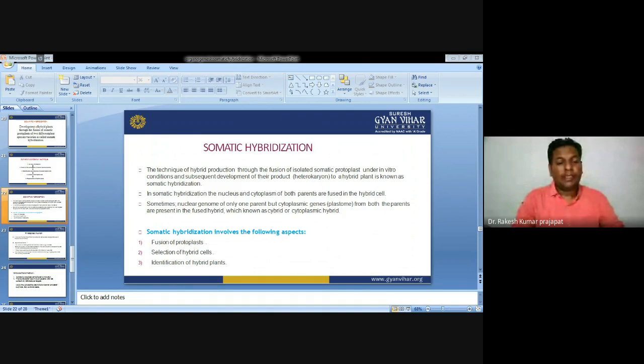We have to identify these during the somatic hybridization by the nuclear-cytoplasmic fusion, which leads to distinct outcomes: symmetric hybridization and asymmetric hybridization.